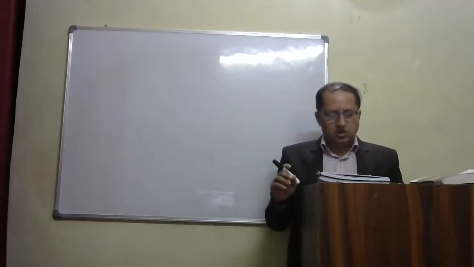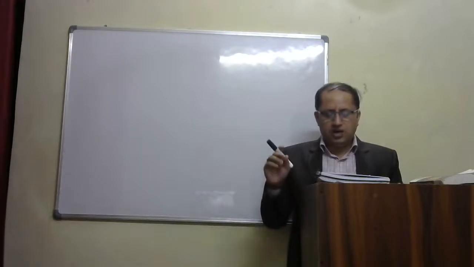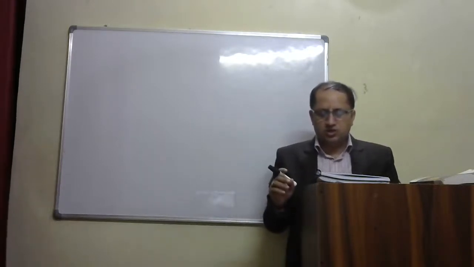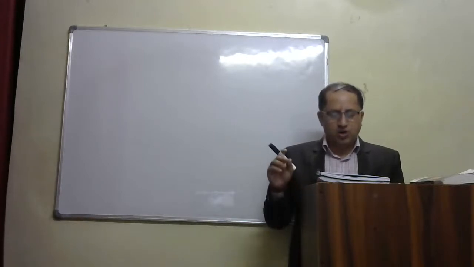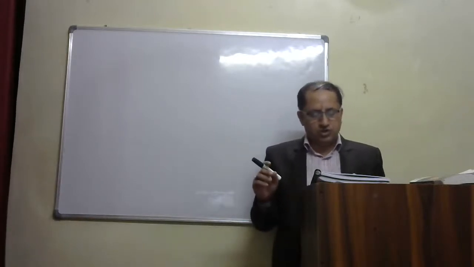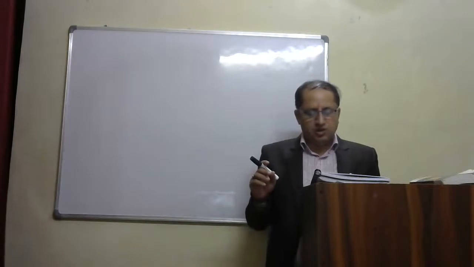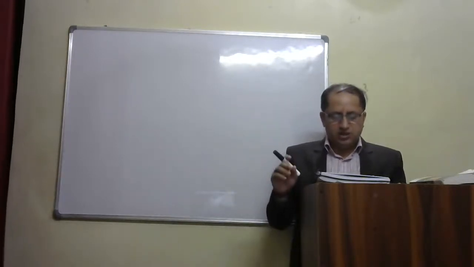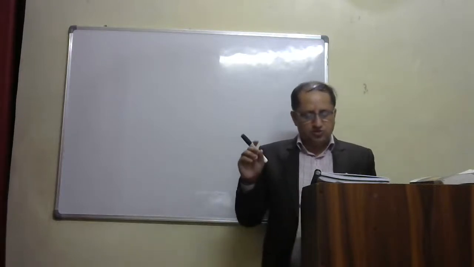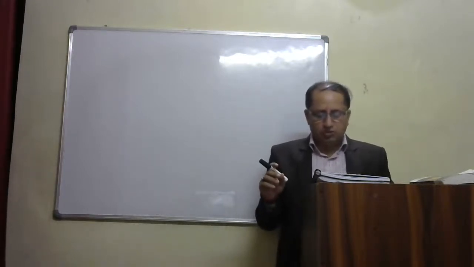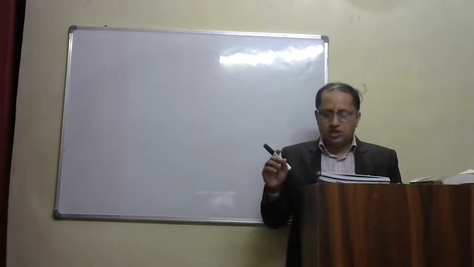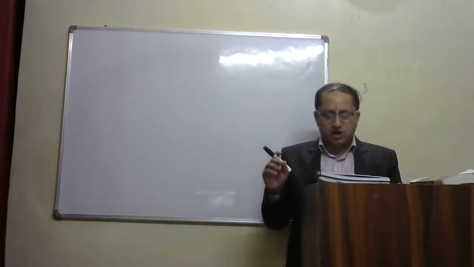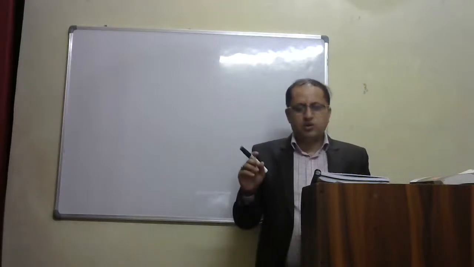Next, each house must pass the bill separately. In case of disagreement between the two houses, there is no provision for holding a joint sitting of the two houses for the purpose of deliberation and passage of the bill. Next, if the bill seeks to amend the federal provisions of the constitution, it must also be ratified by the legislatures of half of the states by a simple majority, that is, a majority of the members of the house present and voting.